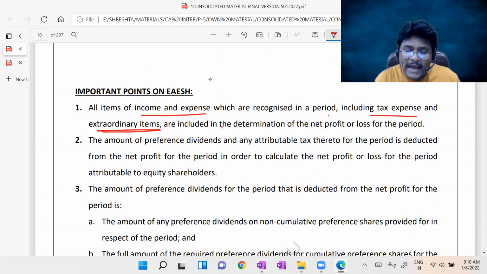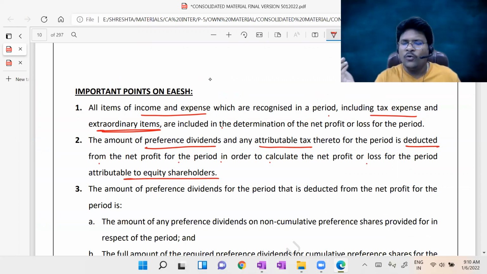The next item: the amount of preference dividends and any attributable tax, which is nothing but dividend distribution tax, if at all there, for the period is deducted from the net profit for the period in order to calculate the net profit or loss for the period attributable to equity shareholders. That point, we already discussed.